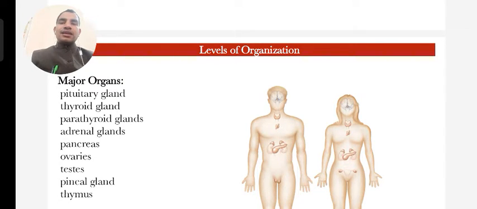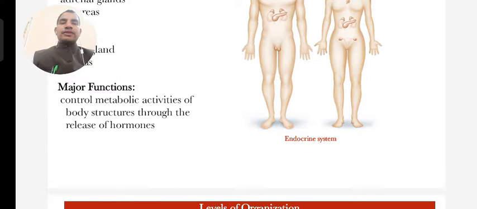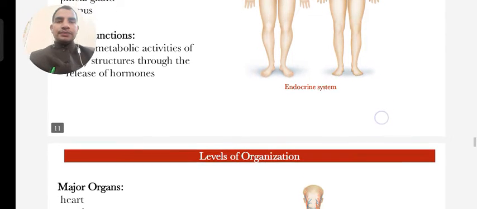The glands mostly control metabolic activity, like glycolysis and gluconeogenesis, and play an important role in growth and in the structure of the organs of the body.